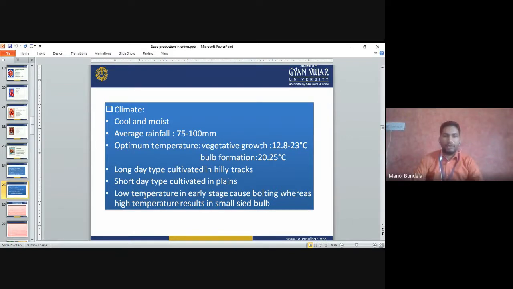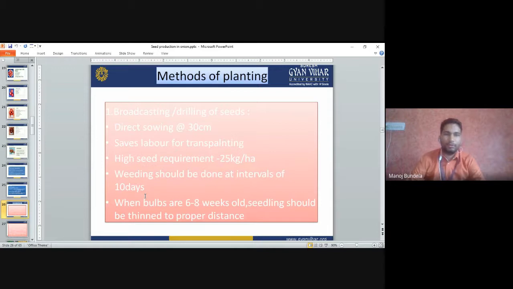Long day type varieties are mainly cultivated in hilly areas, and short day type varieties are cultivated in plains. Low temperature in the early stage causes bolting, whereas high temperature results in small size bulbs. So if the high temperature is there, then the bulb will not develop properly, and small size bulbs will be developed.